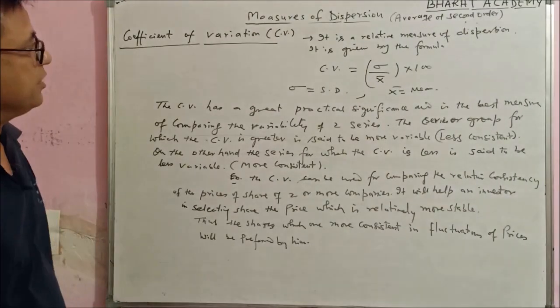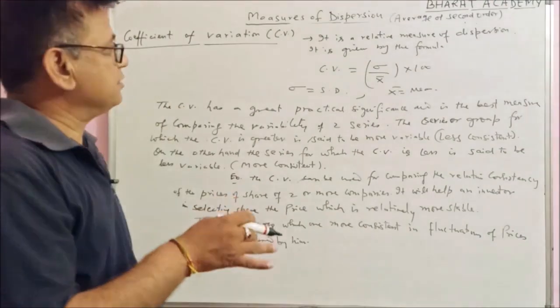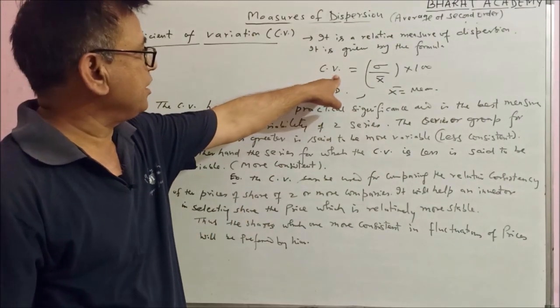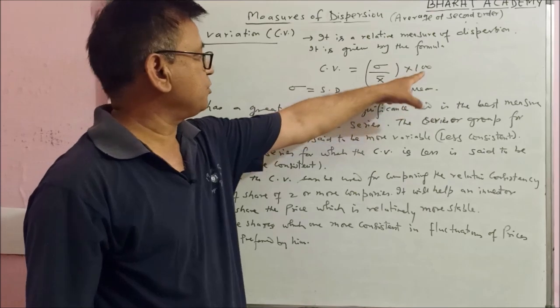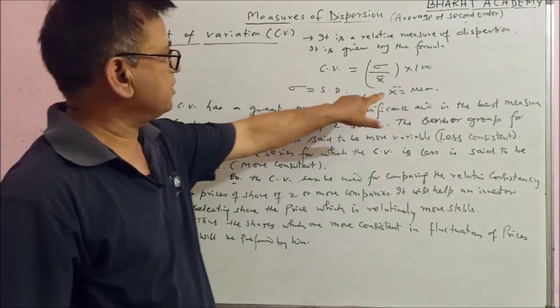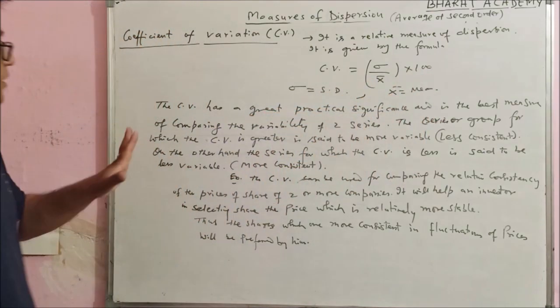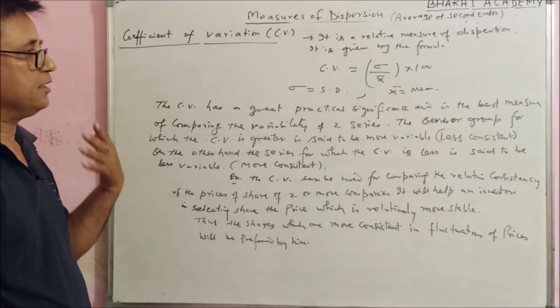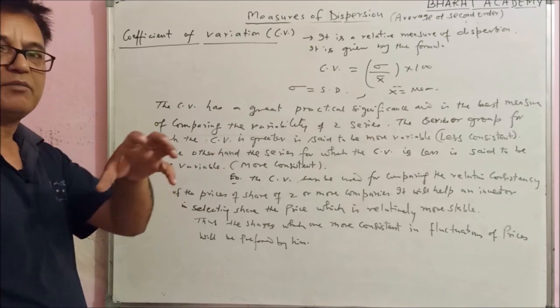Now the coefficient of variance. What is coefficient of variance? This is a relative measure of dispersion and it is given by this formula: coefficient of variance CV equals sigma upon x bar into 100. Sigma is standard deviation, x bar is mean. The CV has great practical significance and is the best measure for comparing the variability between series or between different groups.